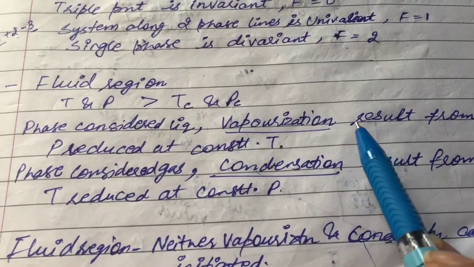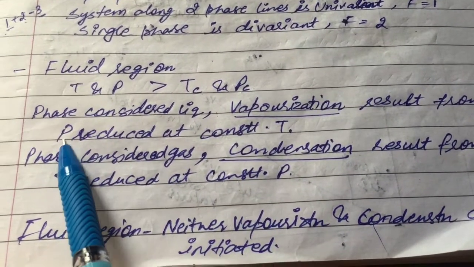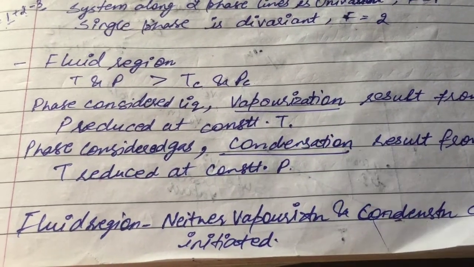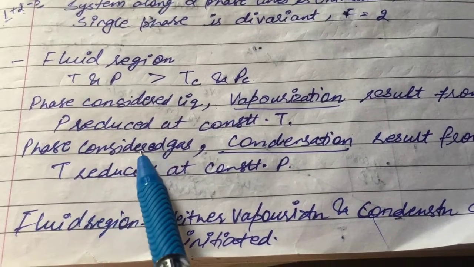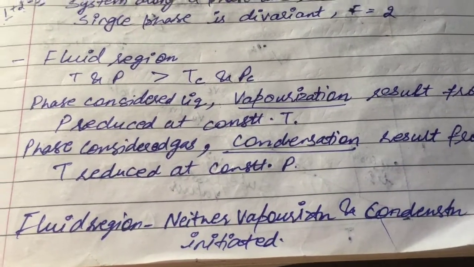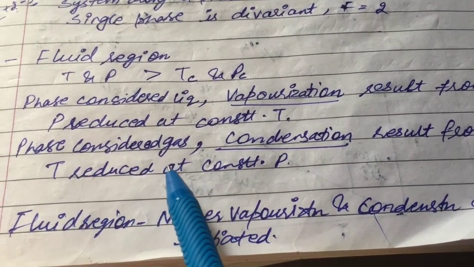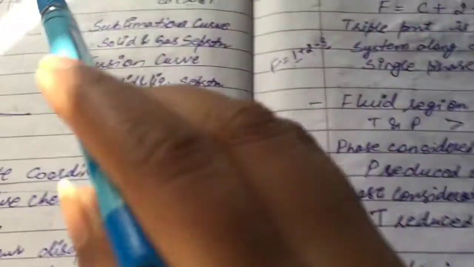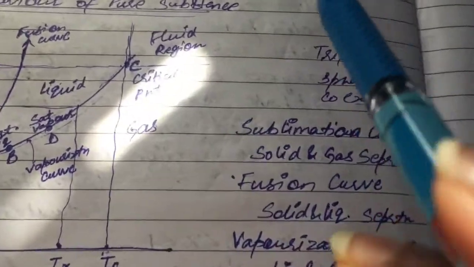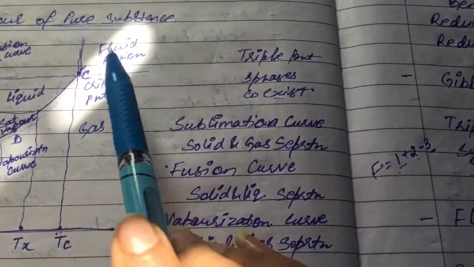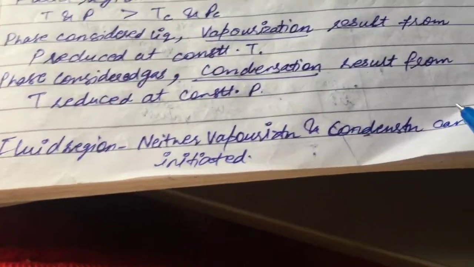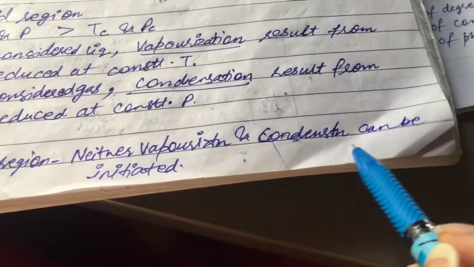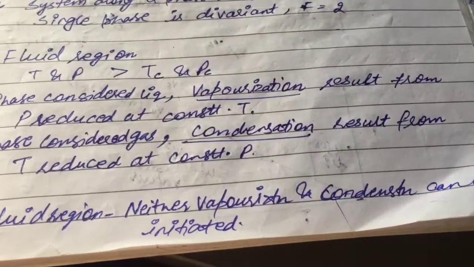In that case, vaporization results from pressure reduced at constant temperature, and phase is considered gas when condensation results from temperature reduced at constant pressure. Fluid region, which is above our critical point, is the region where neither vaporization nor condensation can be initiated.